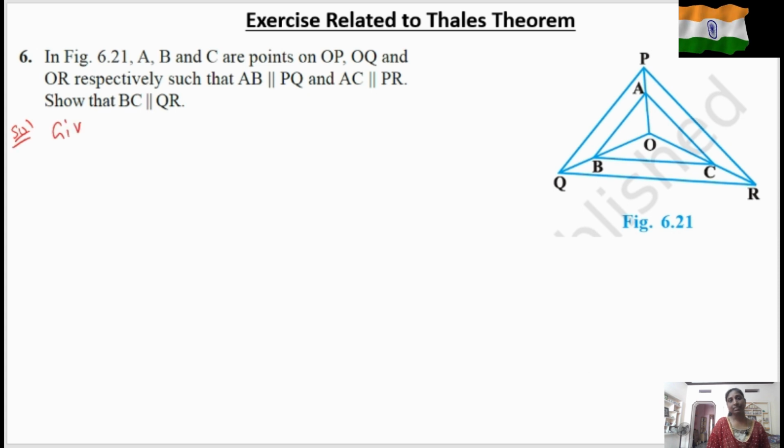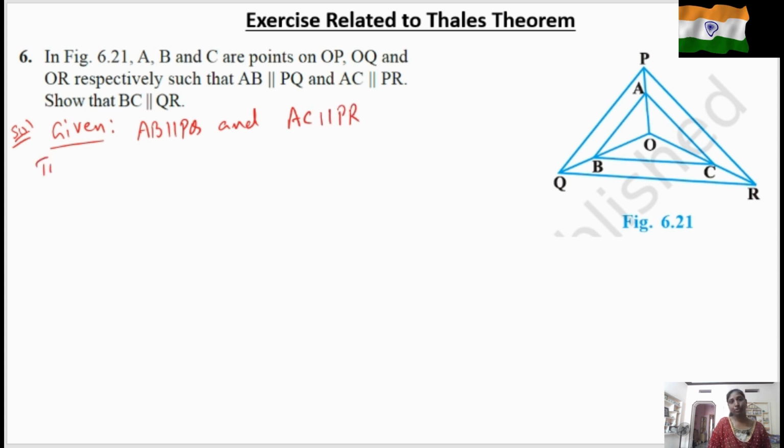What is given here? ABC are points on OP, OQ and OR respectively such that AB is parallel to PQ and AC is parallel to PR.